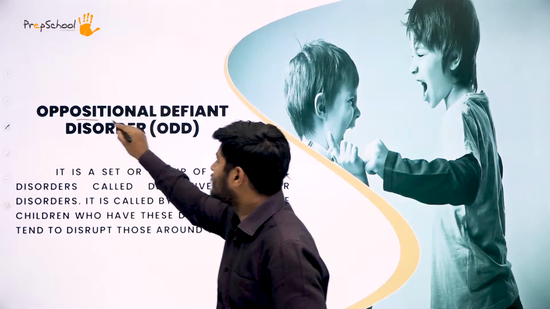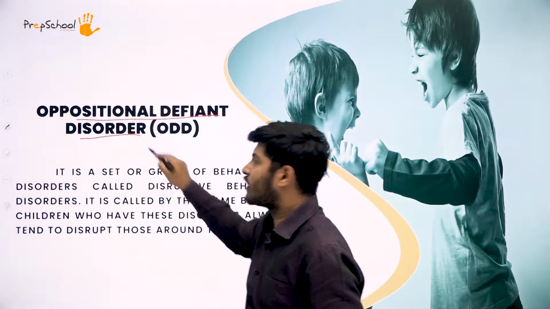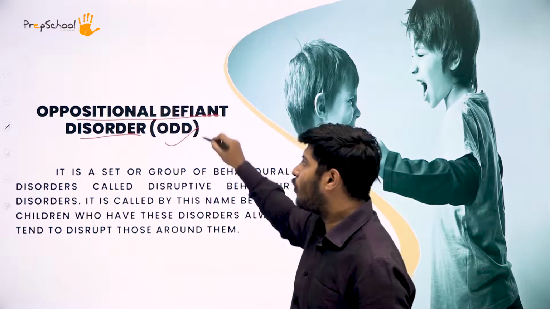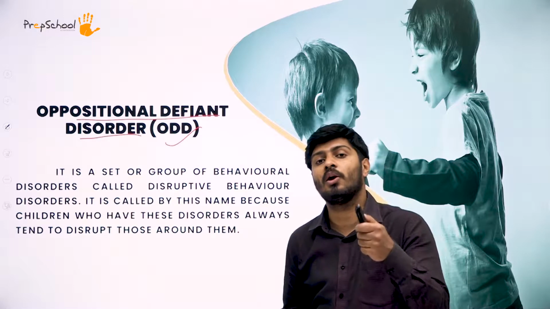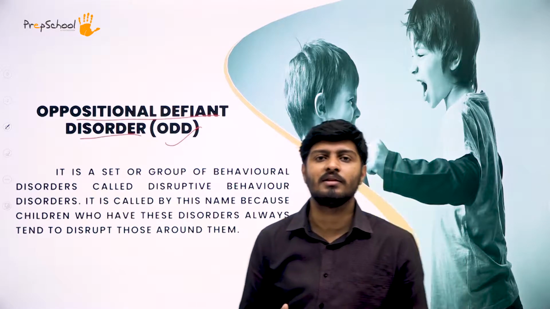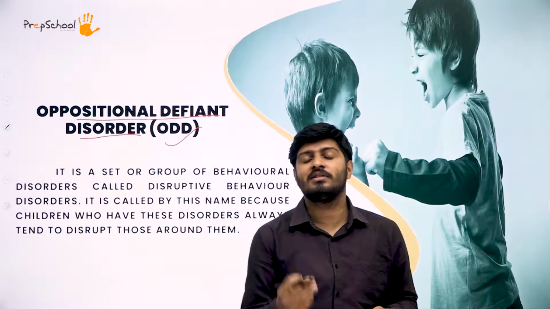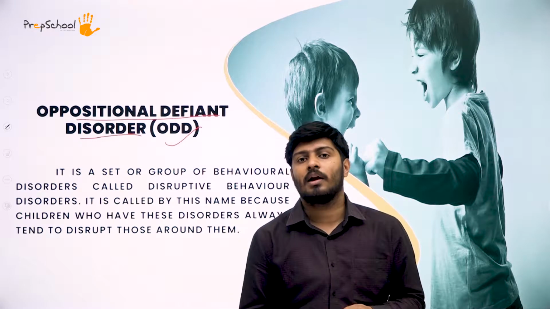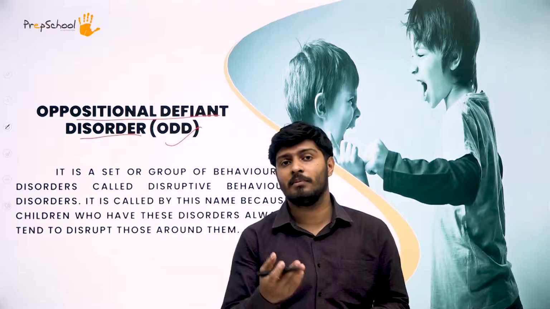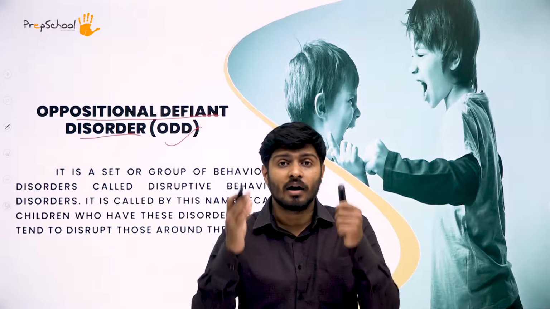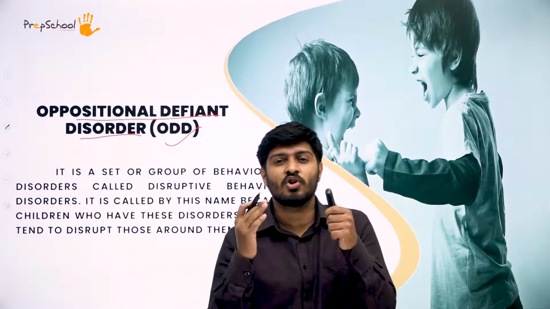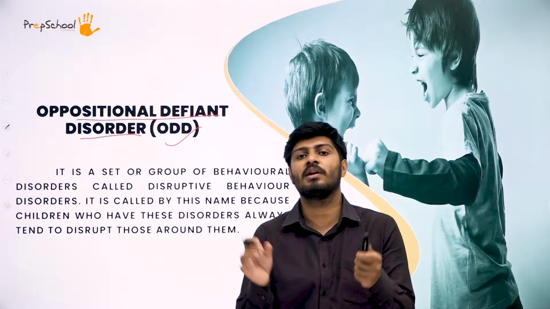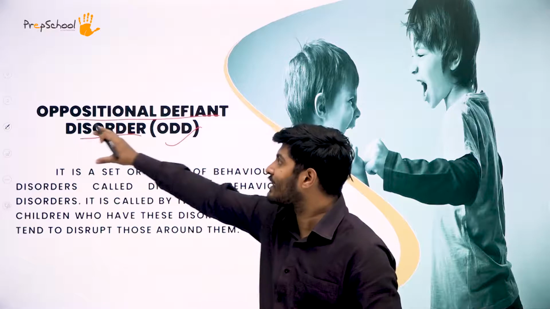Now having said that, let's move on to our next topic, oppositional defiant disorder. What exactly is oppositional defiant disorder, which is abbreviated as ODD? It's important for you to learn all the abbreviations. I have given this tip many times in the different sessions, that learning dates, names, short forms and abbreviations of scientific terms is very important, because in the exam you may not get the full form.